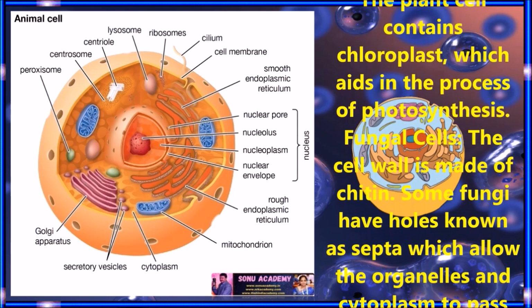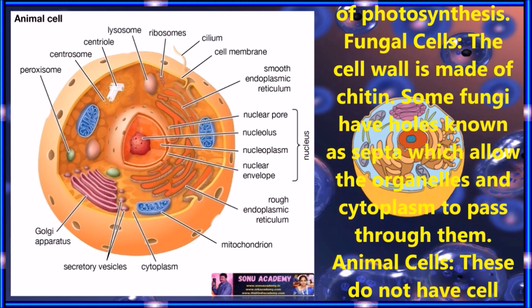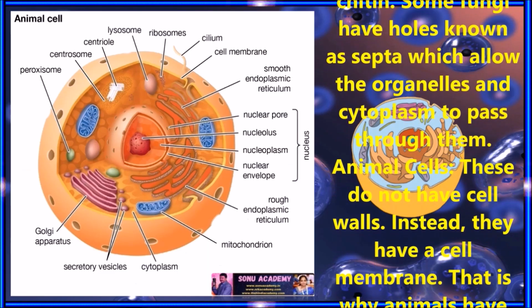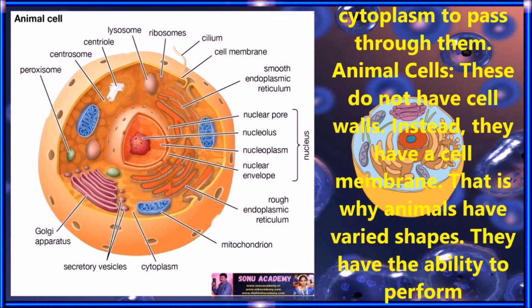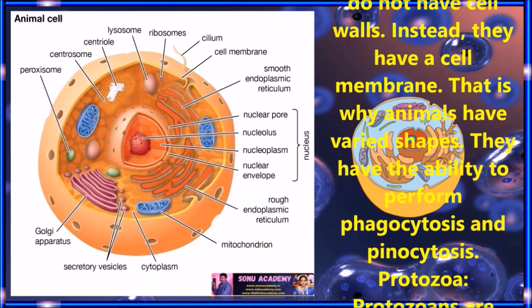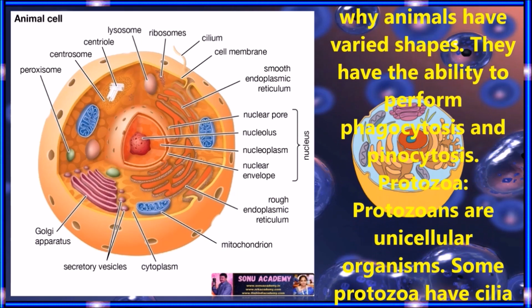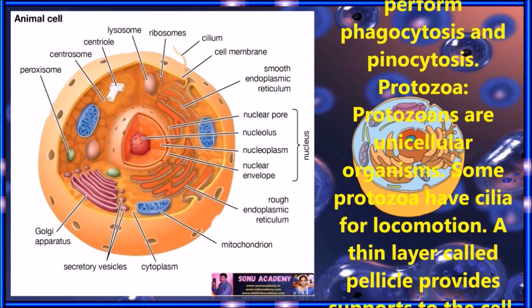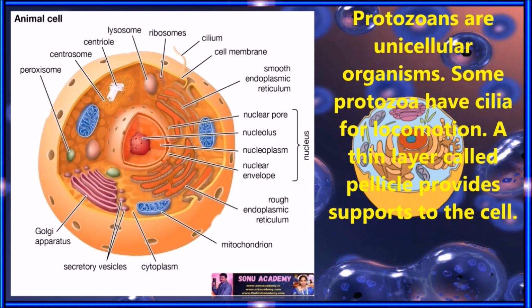Fungal cells. The cell wall is made up of chitin. Some fungi have holes known as septa, which allow the organelles and cytoplasm to pass through them. Animal cell. These do not have cell walls. Instead, they have a cell membrane. That is why animal cells have varied shapes. They have the ability to perform phagocytosis and pinocytosis.